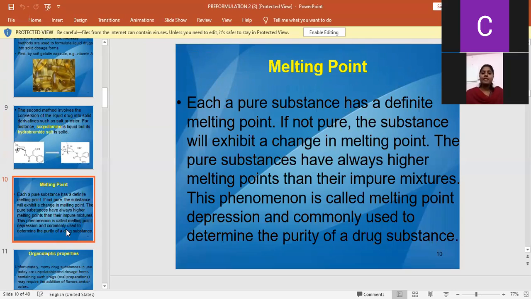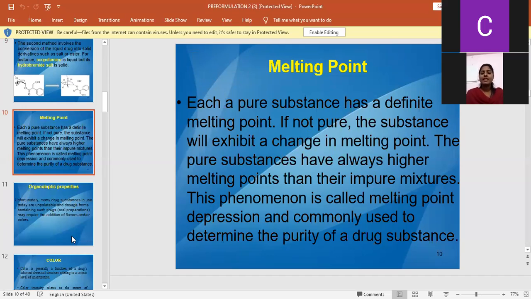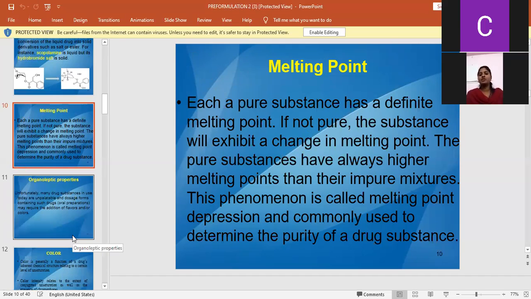Next, each pure substance melts at a certain temperature, that is the melting point. Each pure substance has a definite melting point. For example, the compound taken here has a particular melting point. If it is not in pure condition, the melting point of that compound will change.